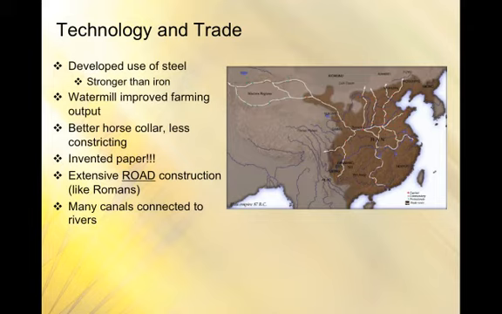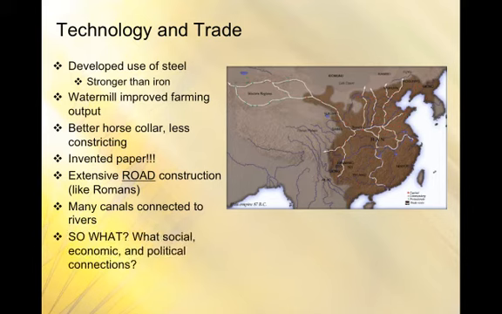So when you're looking at something like this, yes, it seems like the Chinese are very inventive and ingenious with technology, but the big question is, so what? What social, economic, and political connections can you make with all that stuff? Because on the AP exam, you're never going to have a question like, compare the technology of Rome and the technology of China, but instead it'll be something like compare how technology influenced the economic growth of China, or how it allowed for political administration or something like that. So they're almost always going to ask for connections.